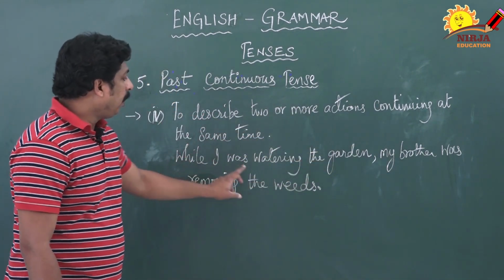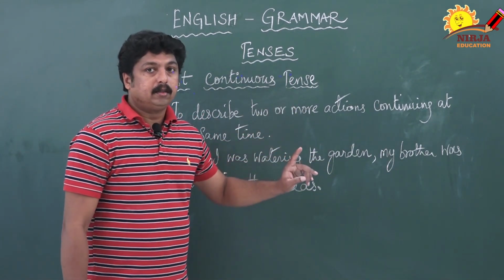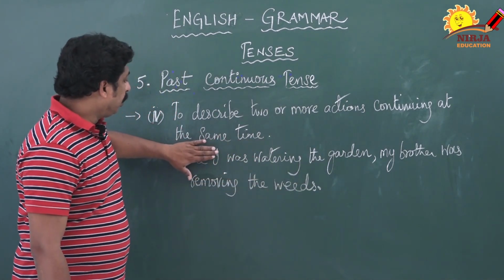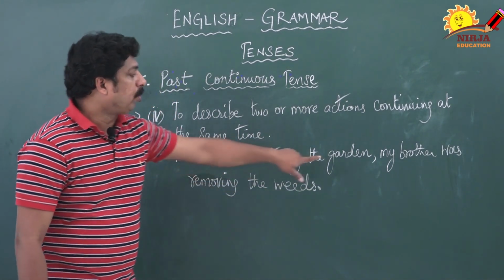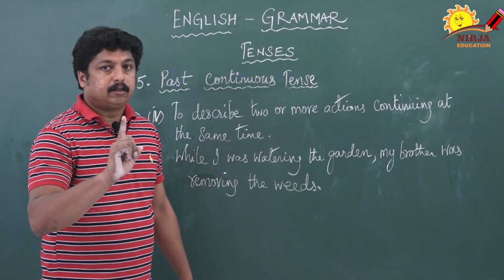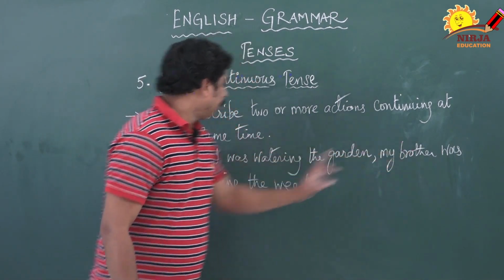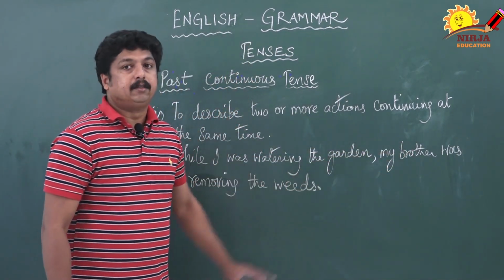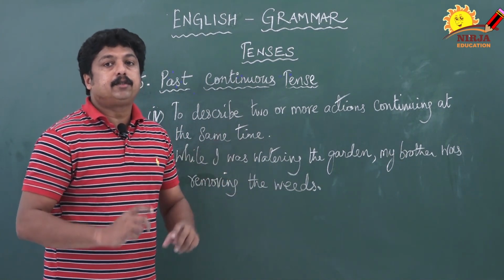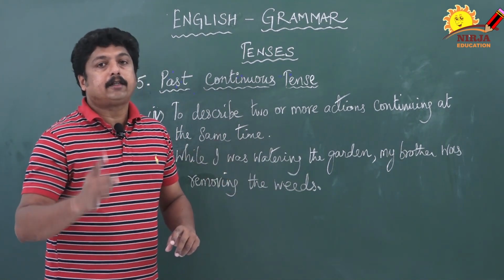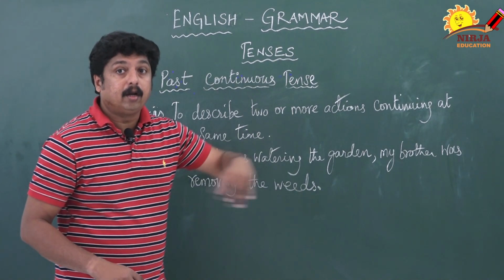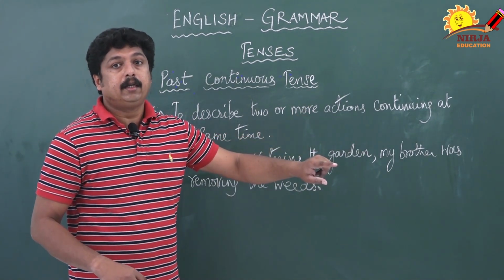One is, while I was watering the garden. So you remove this one: I was watering the garden. This is the first action. Second one, my brother was removing the weeds. So we are combining these two past actions which were going on at the time of speaking.